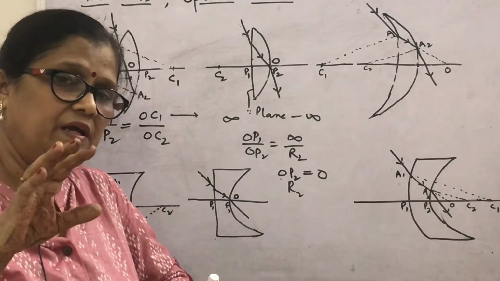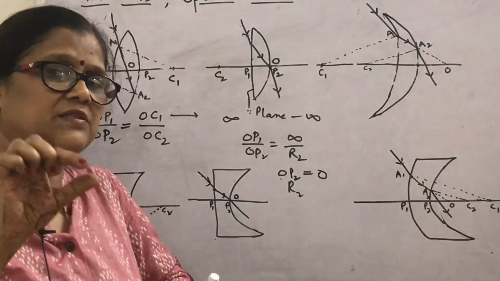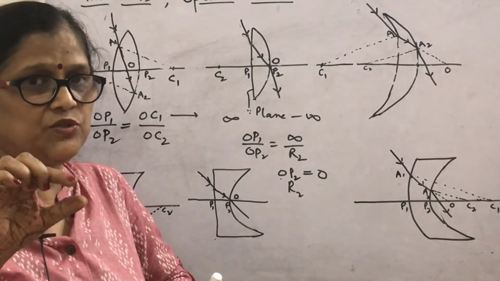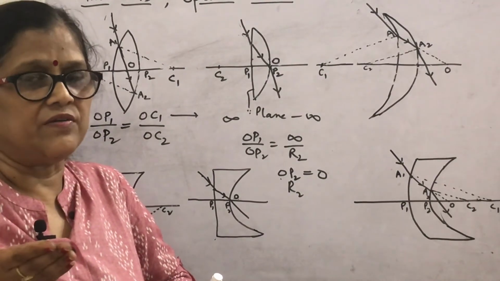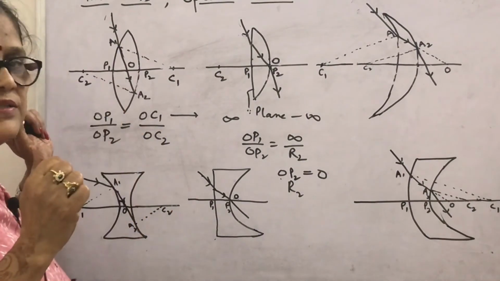I am telling again, optical center is a point which divides the thickness of the lens in the ratio of its radii of curvature. Here I have shown O as the optical center.